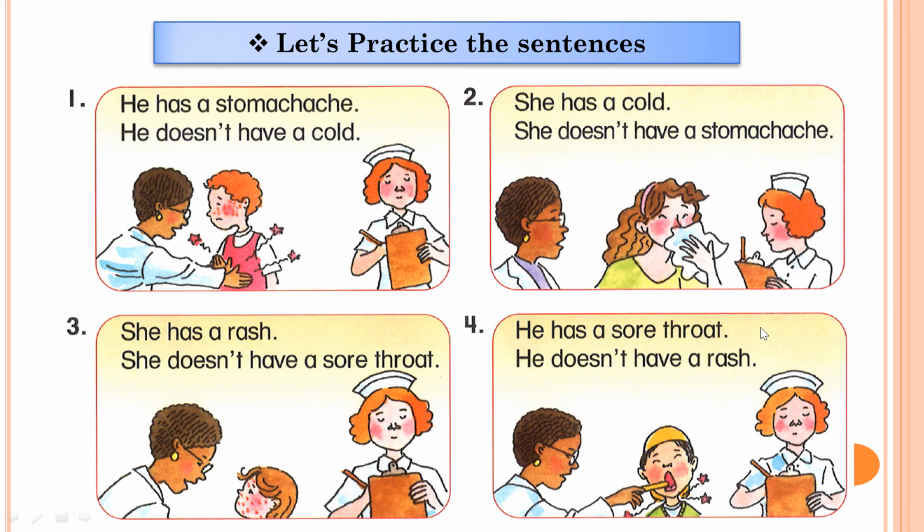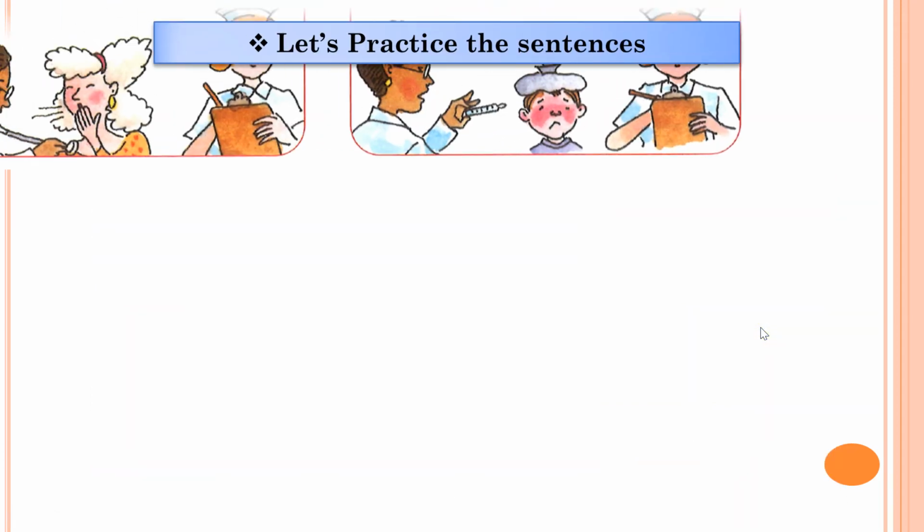Number 3: she has a rash. She doesn't have a sore throat. She has a rash. She doesn't have a sore throat. Number 4: he has a sore throat. He doesn't have a rash. He has a sore throat. He doesn't have a rash. Okay, keep going, practice sentences.